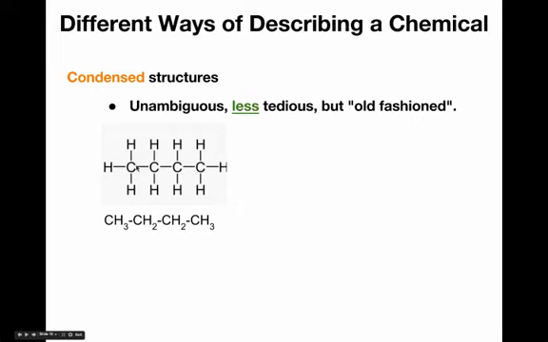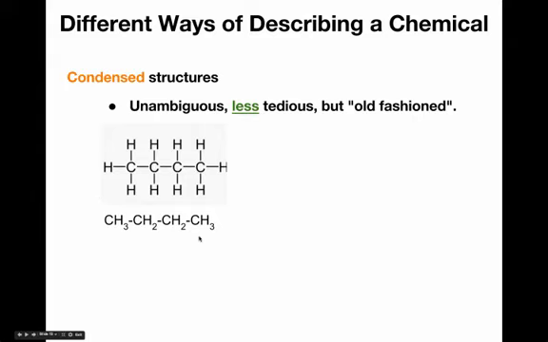It's written as CH3. Then this chunk is attached to another carbon, which is treated as a separate chunk. And you draw a little dash there and say, look, the first carbon is attached to another carbon. This carbon here has 2 hydrogens attached to it. So I'm going to call that CH2. This carbon here is attached to another CH2, so I'm going to draw a dash, and I'm going to draw another CH2. And then finally, this third carbon is attached to a 4th carbon, which has 3 hydrogens, so I'm going to draw a dash and a CH3. And this is called a condensed structure, and obviously in comparison to the expanded structure, it is condensed. And hopefully you can appreciate that this is a little bit less of a pain to draw out than this is.